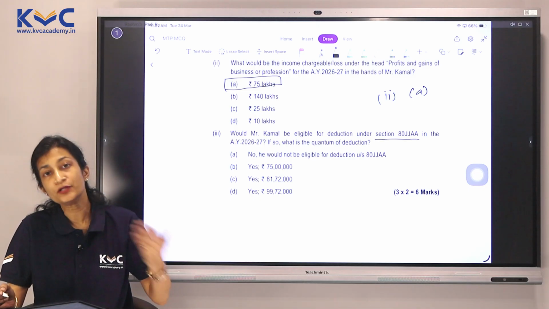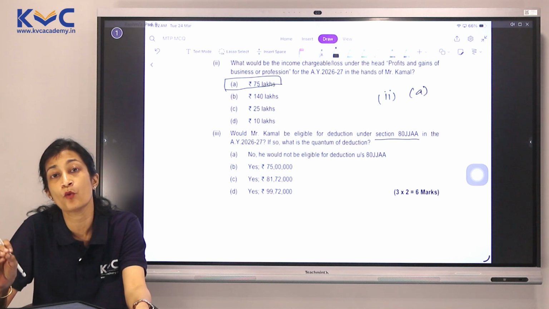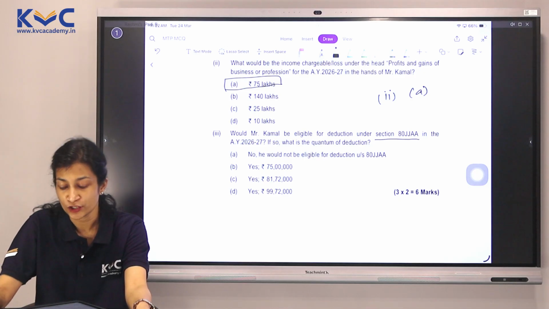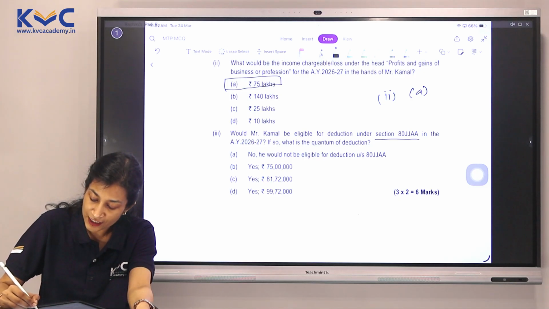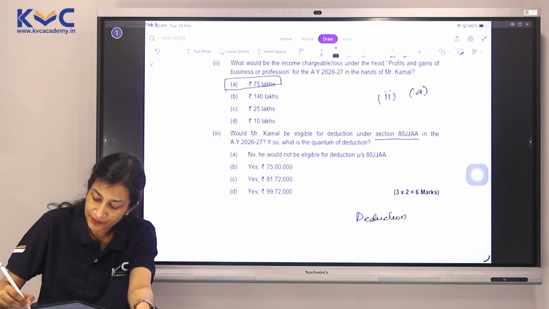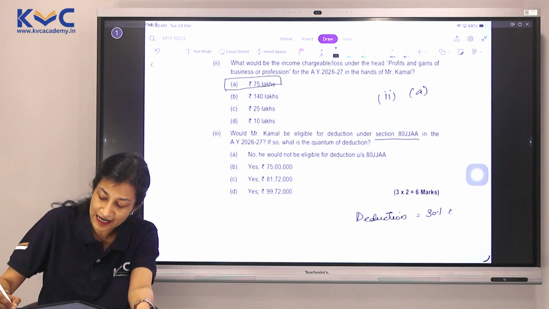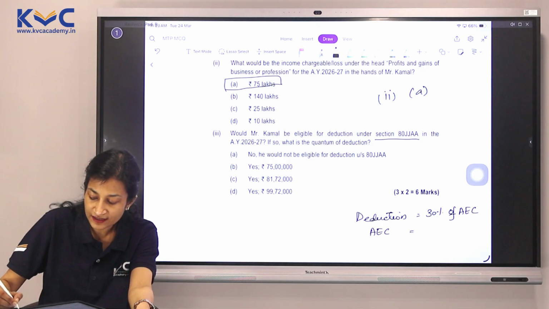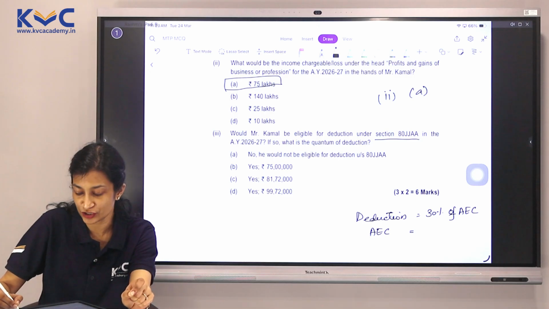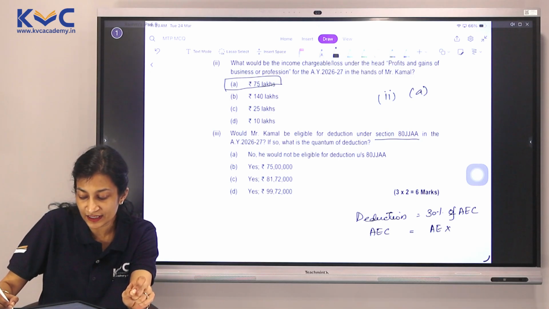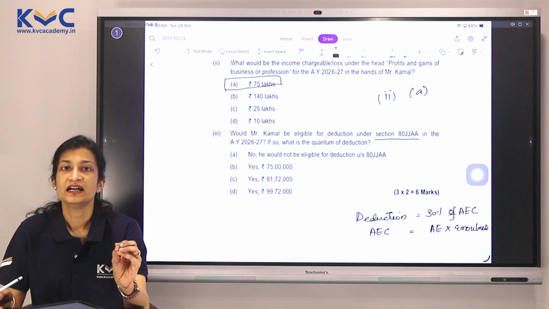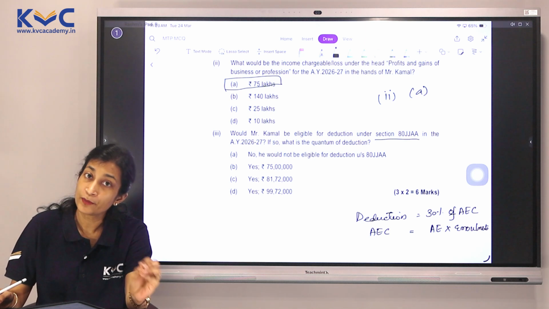Before we get into the calculation of deduction, let's quickly recap what 80JJAA even talks about. It is about additional employment. So it is giving a deduction of 30% of additional employee cost. What is additional employee cost? The new employees in the organization, additional employees, into their emoluments. Okay? Into their emoluments. This is what is your additional employee cost. Now let's understand who are the new employees here.